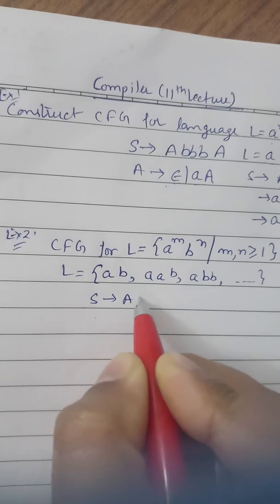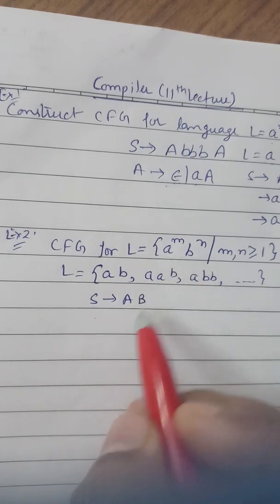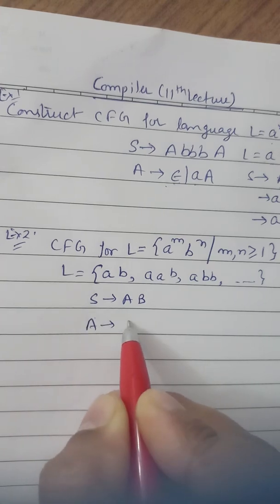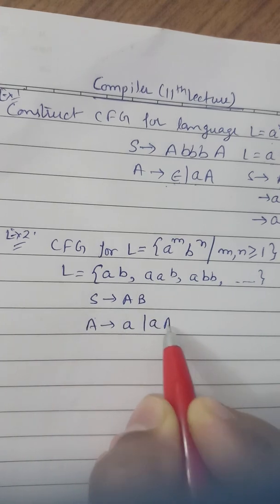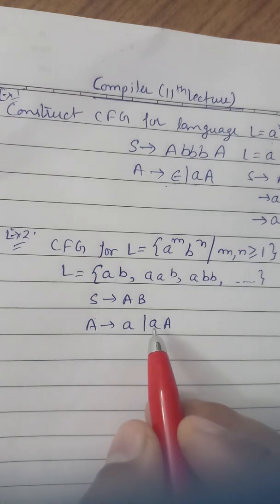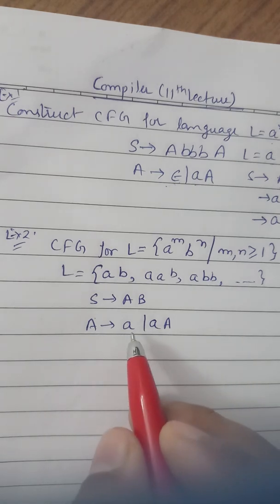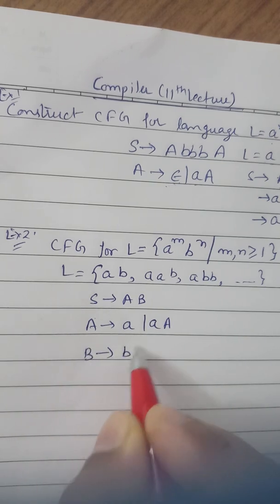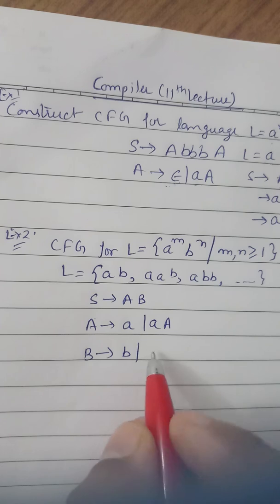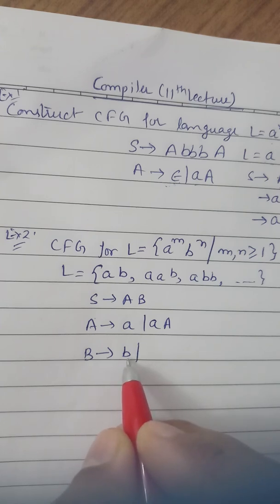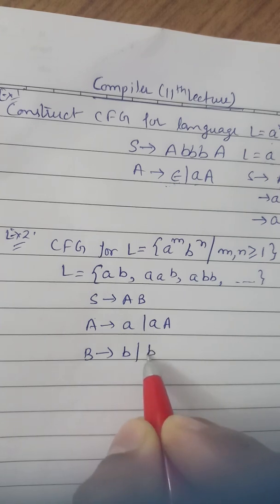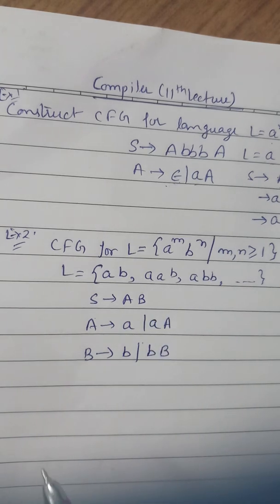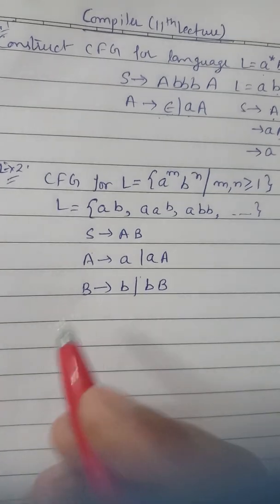S → AB, because both are different, so we take a different variable for each, and A → either a single a or multiple a, like A → aA. From this production we can get multiple a, from this we can get a single a. In the similar way for B, for one b we get this production, and for multiple b we can get this production. So this is the CFG for this language. Now move to the next.